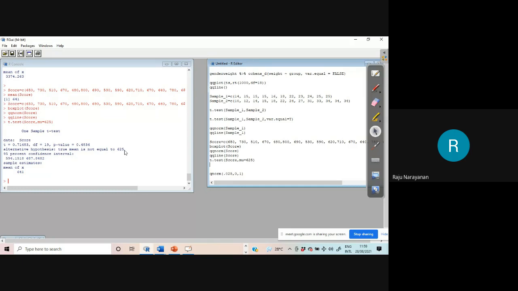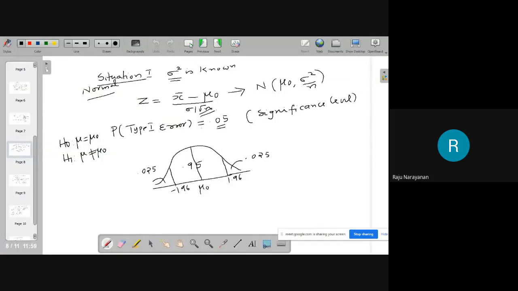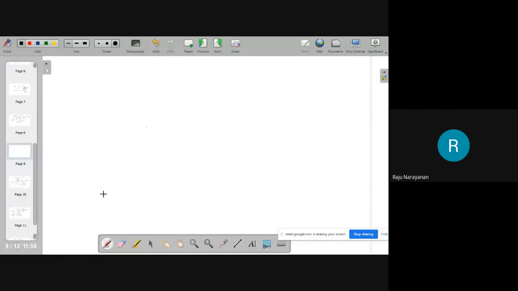Hello. Please tell me, don't worry. Reject illa, correct. That is, the sample evidence is supporting the null hypothesis. It is good if you write a diagram also. Draw a diagram and 0.